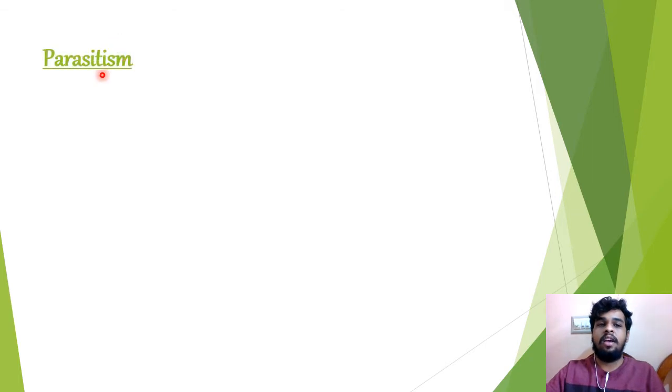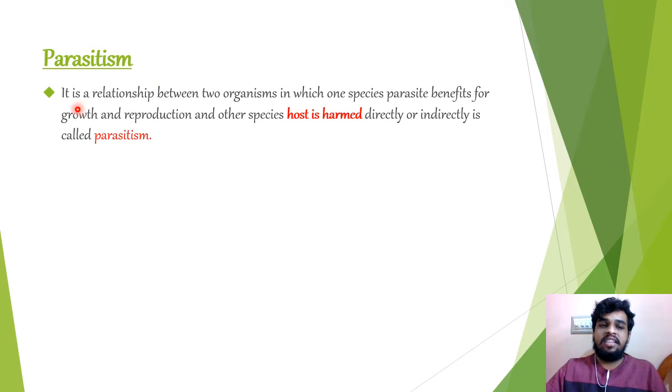Now let us see about parasitism. Parasitism is a relationship between two organisms in which one species, the parasite, benefits for growth and reproduction, and the other species, the host, is harmed directly or indirectly. It's called parasitism.